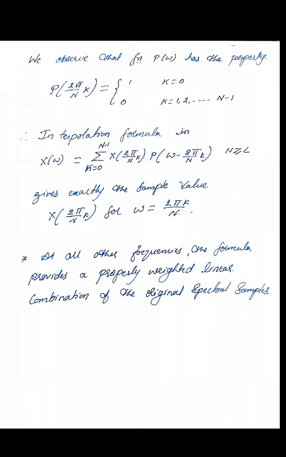So this is how we recover, that is reconstruct, the discrete Fourier transform signal with the help of a non-periodic signal. At all other frequencies, the formula provides a properly weighted linear combination of the original spectral samples.